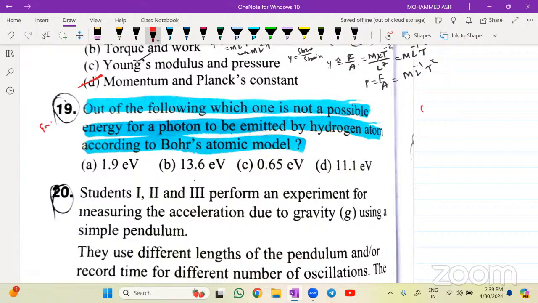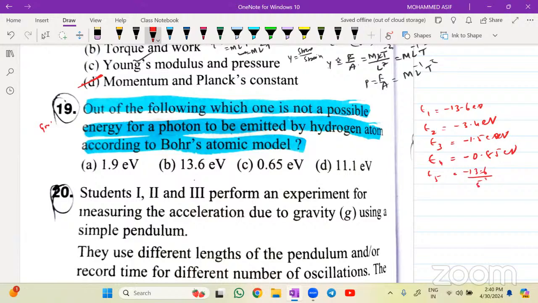Energy in the first orbit. What is energy in the first orbit, beta? Minus 13.6 electron volt. Energy in the second orbit, minus 3.4 electron volt. Remember by heart, beta. Energy in the third orbit is minus 1.5 electron volt. Energy of the fourth orbit will be equal to minus 0.85 electron volt. Energy of the fifth orbit will be equal to how much? Minus 13.6 divided by 5 square. So you should remember the answers up to the fifth one.